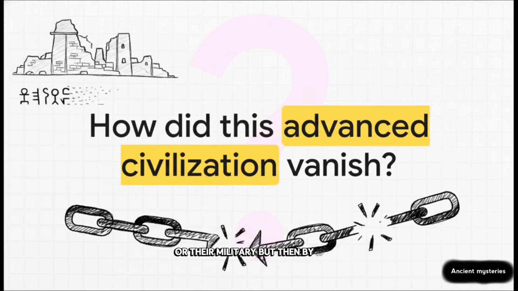But then, by 1900 BCE, this incredible urban miracle just starts falling apart. The great cities are abandoned, the writing entirely disappears, and the expansive trade networks collapse. It leaves us asking the ultimate historical mystery. How did such a brilliantly advanced civilization mysteriously vanish?